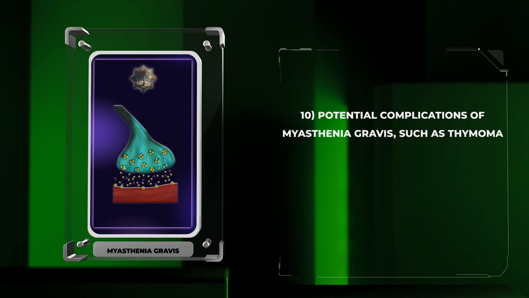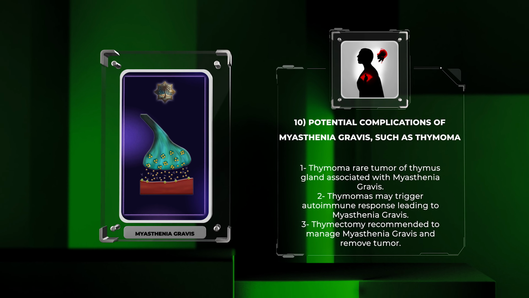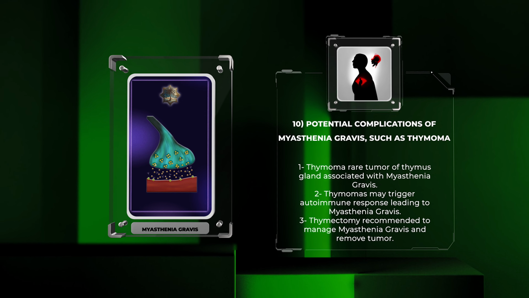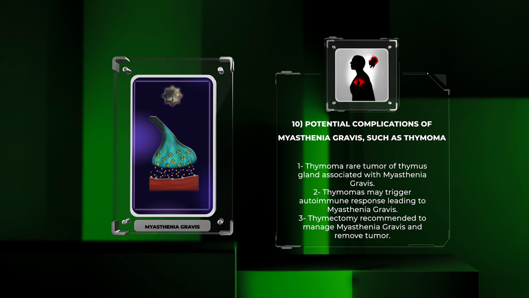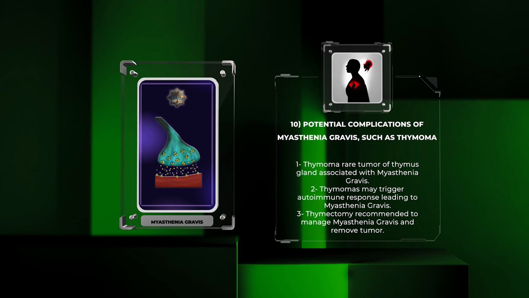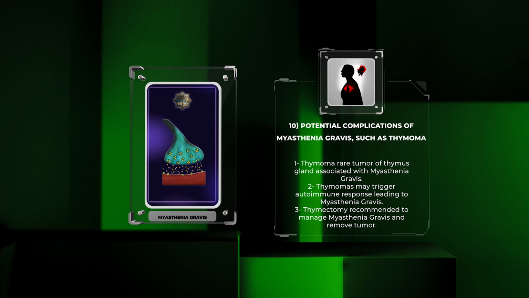Thymoma is a relatively rare tumor of the thymus gland that can occur in individuals with myasthenia gravis. While the relationship between myasthenia gravis and thymoma is not fully understood, it is believed that thymomas may trigger the autoimmune response leading to myasthenia gravis. Thymectomy is often recommended in the presence of thymoma, not only to manage myasthenia gravis but also to remove the tumor and reduce the risk of metastasis.